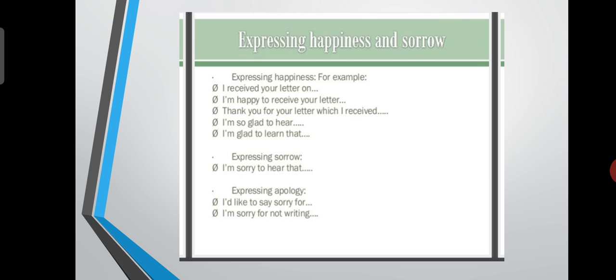Now, these are the examples of expressing happiness. I received your letter on. I'm happy to receive your letter. Thank you for your letter which I received. I'm so glad to hear. I'm glad to learn that. Now, expressing sorrow. So, how to express sorrow? I'm sorry to hear that. Now, expressing apology. How to express apology? The example is, I'd like to say sorry for. I'm sorry for not writing.